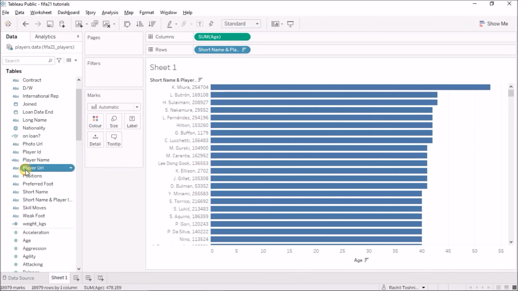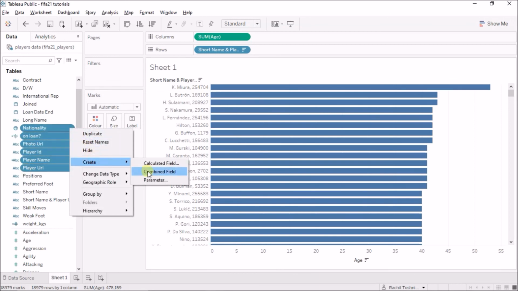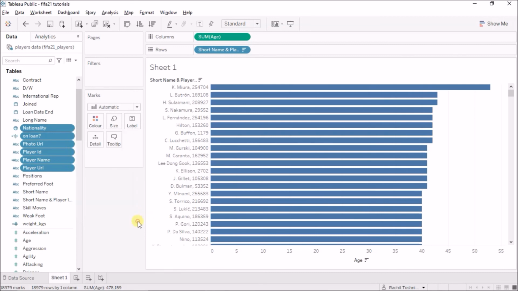And of course you can combine multiple dimensions into one combined field. I can create a combined field in this way as well, but it wouldn't make sense in this case.